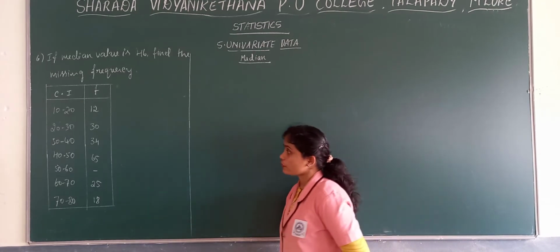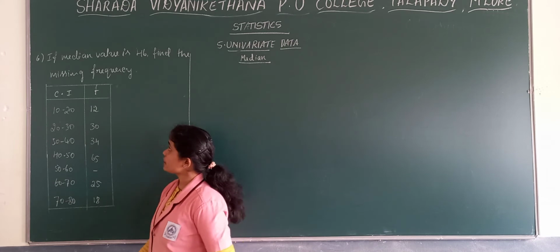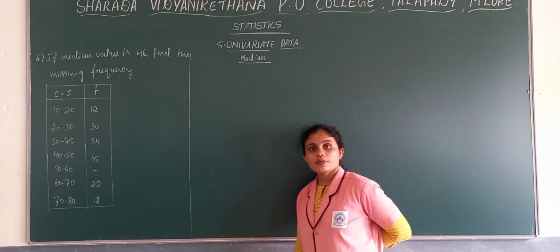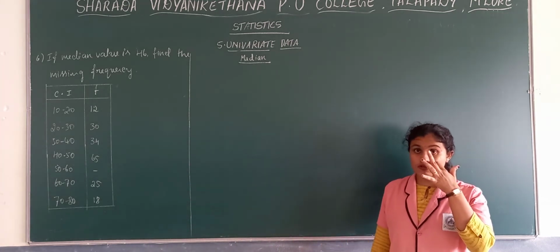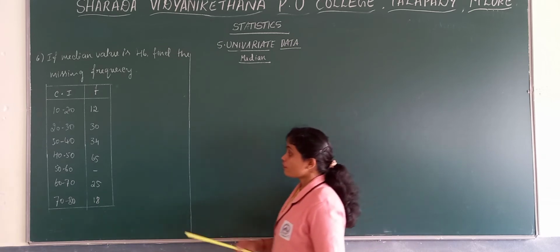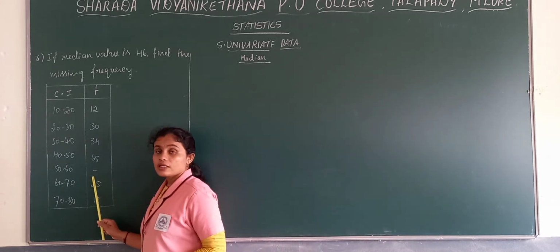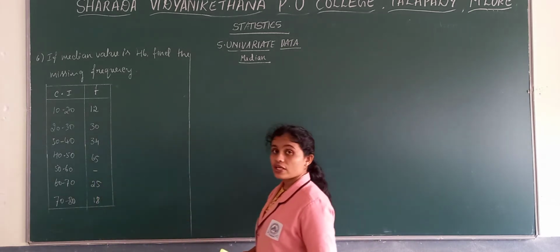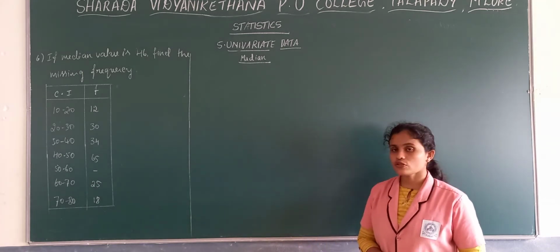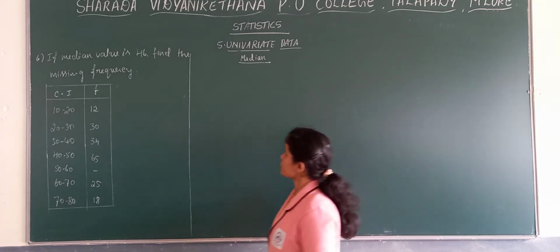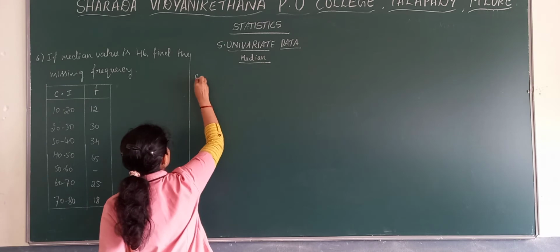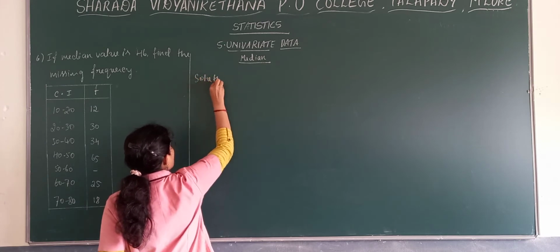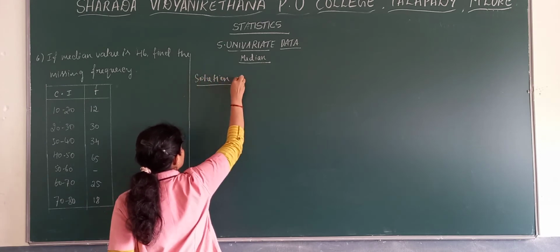Now we'll see how to find out the missing frequency in case of median. We have seen missing frequency problem in case of mean, but here one of the frequencies is missing and median value is already given as 46. So we need to find out that missing frequency. Now write the solution, and what is given here?